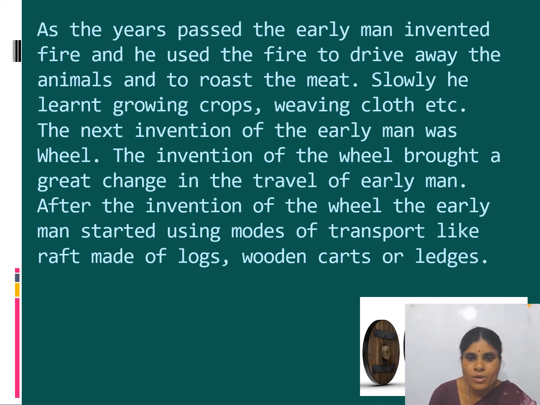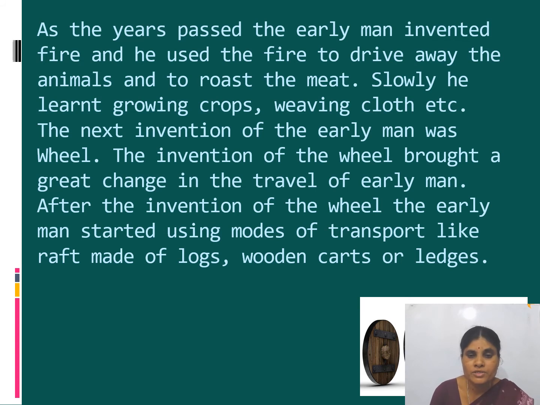See, that means he started weaving cloth also. How did he learn weaving cloth? By seeing the nest of the birds. He learned weaving cloth. The next invention of the early man was the wheel. Okay, next he invented the wheel. The invention of the wheel brought a great change in the travel of early man.